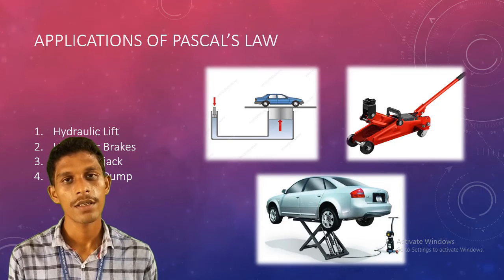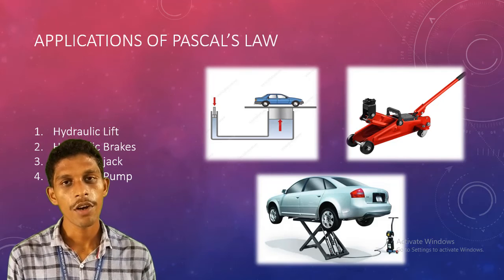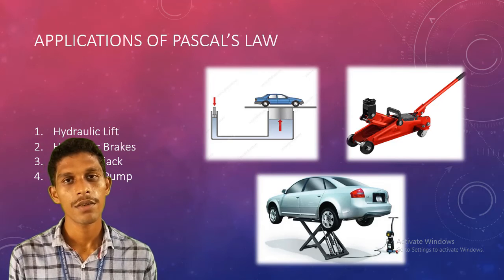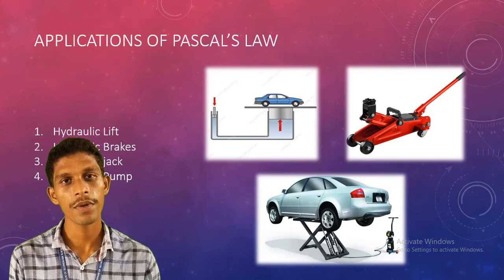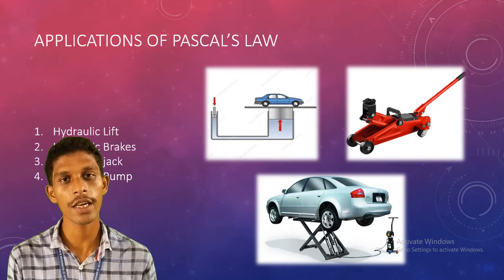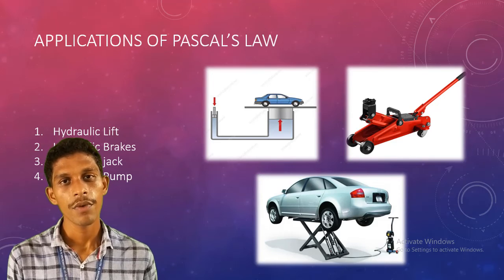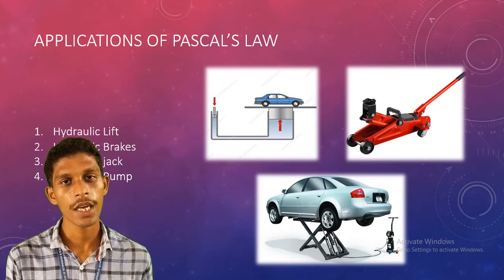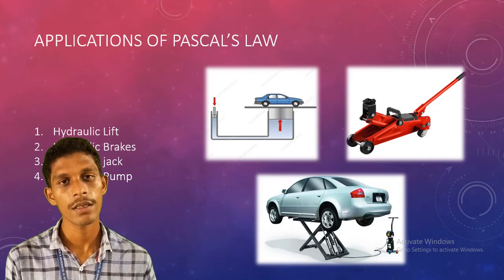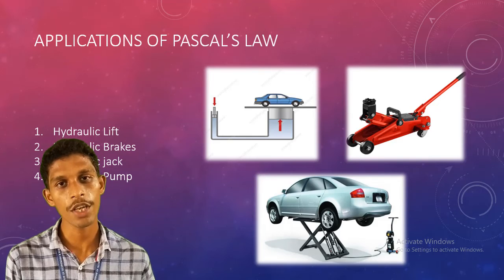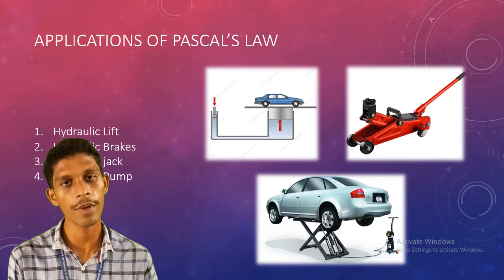The third one is the hydraulic lift, also seen in service stations. In all these three applications, whenever you apply pressure at one end, an equal amount of pressure is exerted on the other end, so that the opposite end reacts.